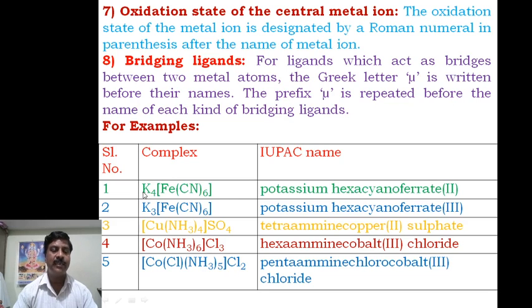Therefore you write +4 minus 6 equal to 0. Minus 6 plus 4 means minus 2 equal to 0, then on that side plus 2. Therefore, the oxidation state of iron will be plus 2. So you write potassium hexacyanoferrate(II). The 2 is the oxidation state, and that should be written in parentheses. This is the name of that complex.